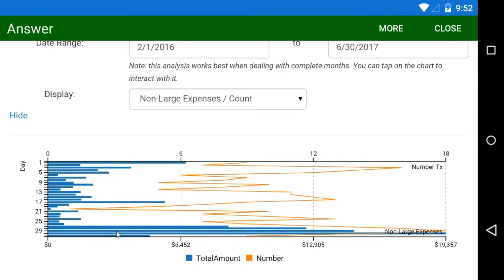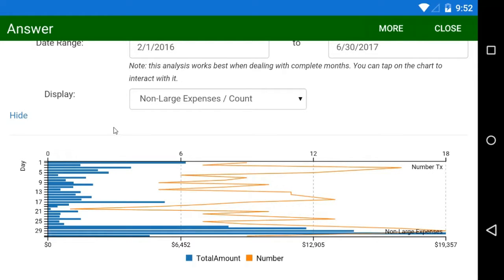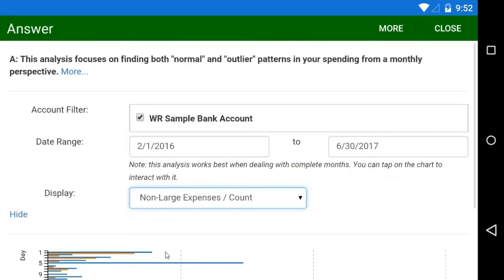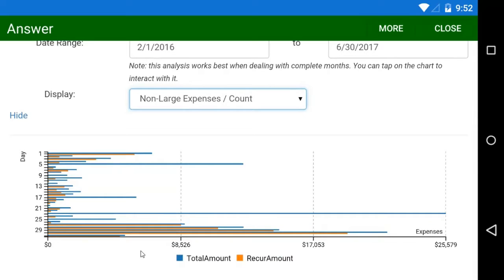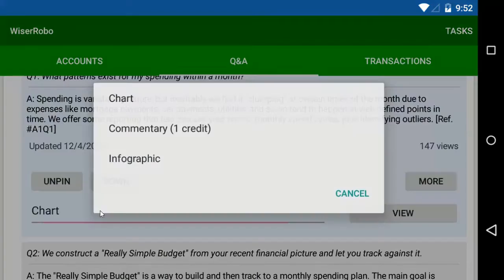And it looks to be confirmation of the infograph. Spending is heaviest on average later in the month. And we've got an option here to switch over and look at a comparison of recurring versus total spending, which for one thing shows the concentration of spending is mainly due to recurring expenses. Okay, let's use the same answer one more time, but this time we'll use the commentary option.